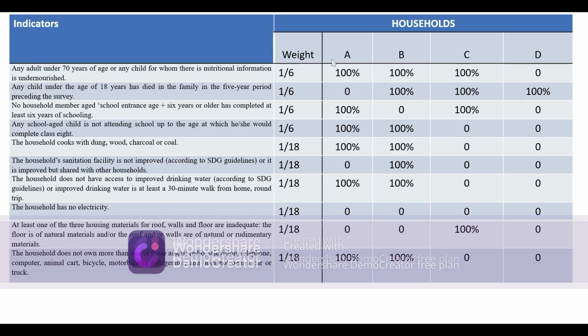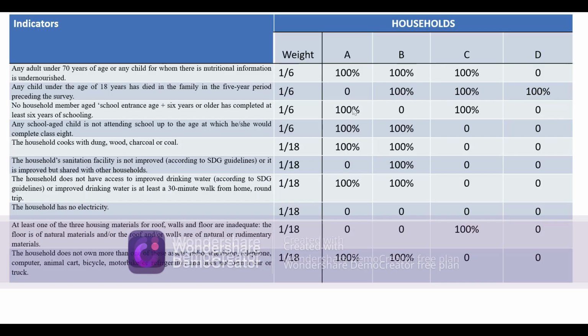So this household A is getting a 100% score. 0 means not deprived. So this is the hypothetical score of the four households. Taking these scores, we will try to calculate the multidimensional poverty index of these four households.